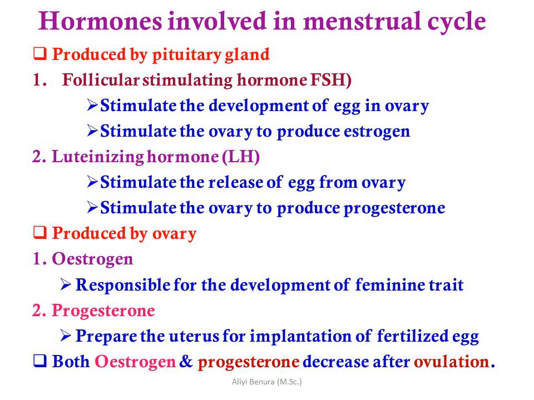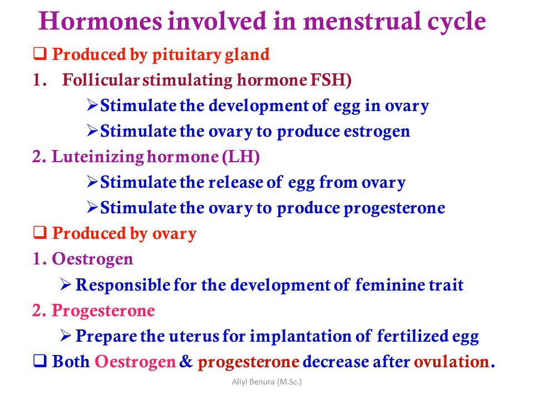The hormones involved in the menstrual cycle are produced by the pituitary gland: follicle stimulating hormone and luteinizing hormone. Follicle stimulating hormone stimulates the development of the egg in the ovary and stimulates the ovary to produce estrogen. Luteinizing hormone stimulates the release of the egg from the ovary and stimulates the ovary to produce progesterone.